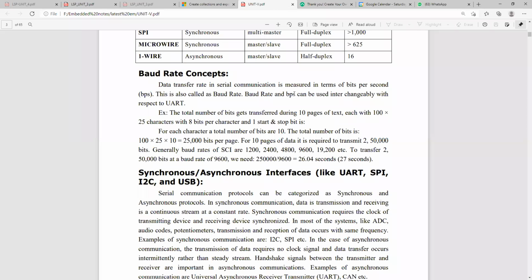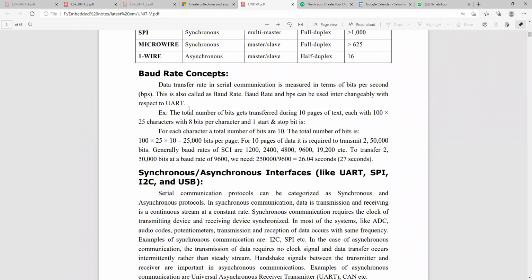Baud rate and BPS can be used interchangeably with respect to UART. BPS means bauds per second. For example, in a baud, a number of bits will be stored. At a time, per second, how many bits you are transmitting, how many packets of bits you are transmitting. That is the difference, right?